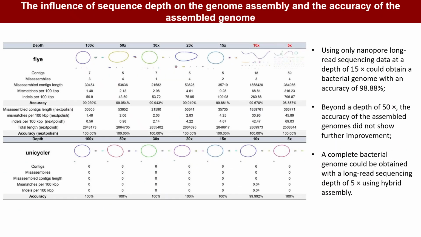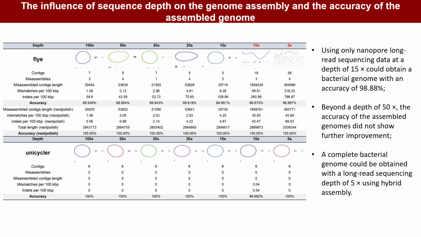Sequencing depth profoundly influences the completeness and accuracy of bacterial genome assembly. To evaluate the impact of CycloneSEQ sequencing depth on assembled genomes, we selected the strain with the highest coverage, randomly subsampled its reads to a range of target depths, and assembled each dataset independently. Using long reads alone, a complete bacterial genome was recovered at just 15-fold depth, with an accuracy of 98.88%. Assembly accuracy improved with increasing depth but showed no further gains beyond 50-fold.